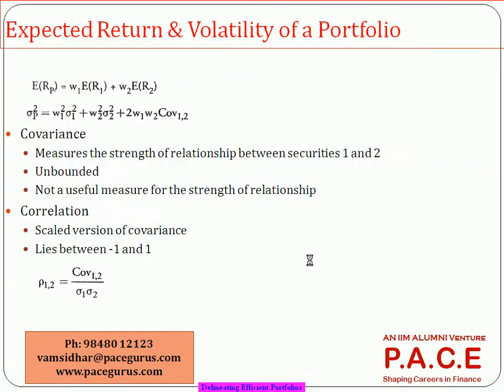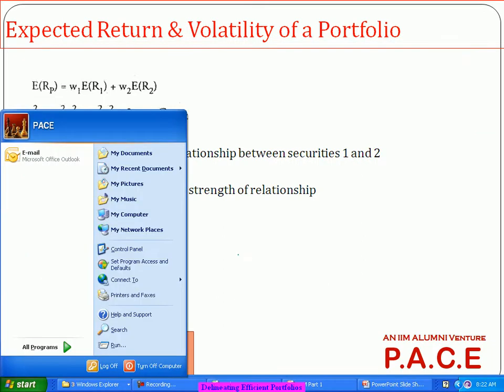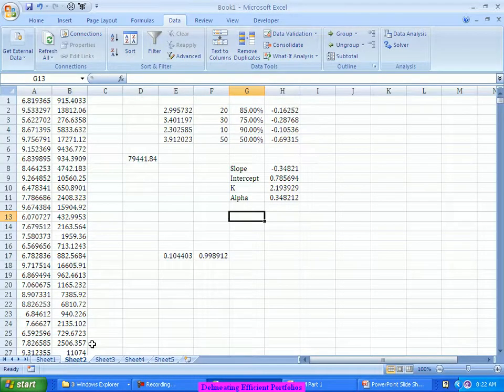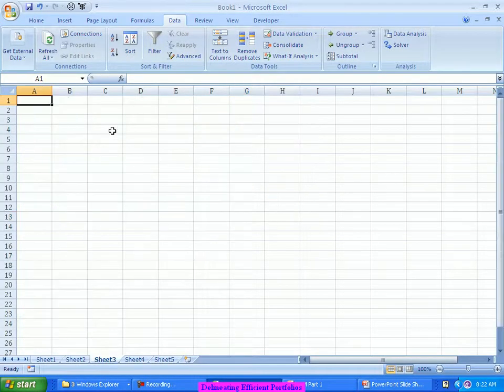So on these lines, it's better that we look at two data sets. Let's say I'm talking about two securities, A and B. It could be stocks, it could be bonds, it could be a combination where one is a derivative and the other is a stock, whatever it is.